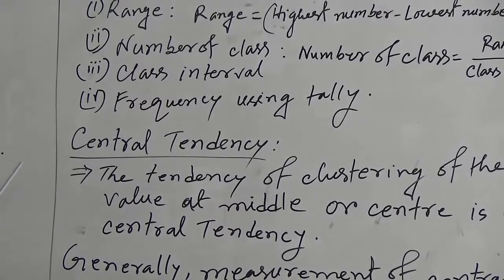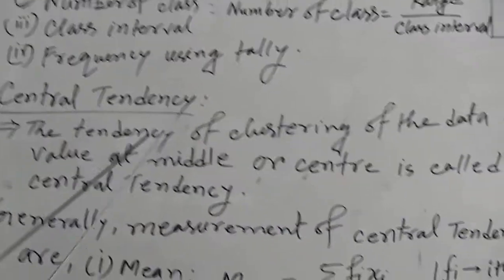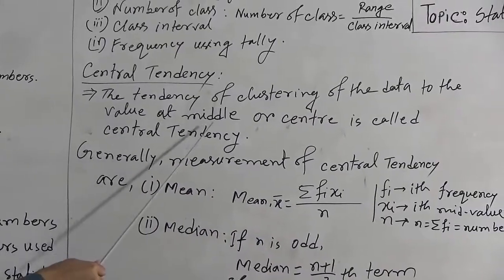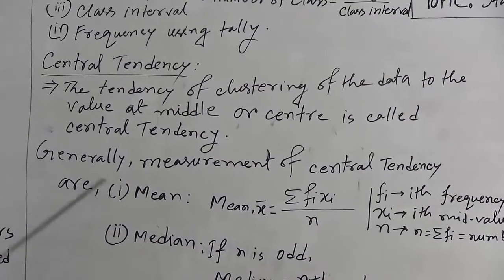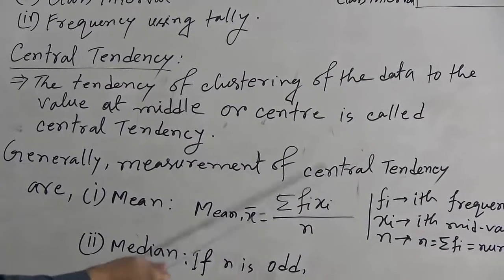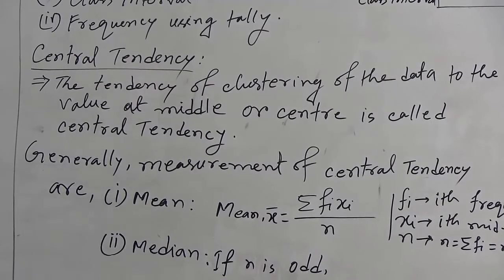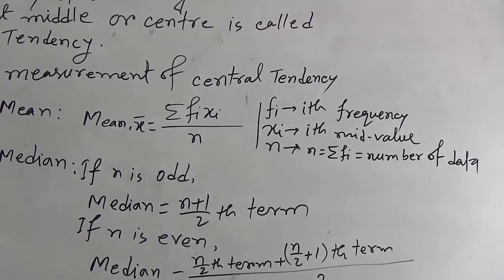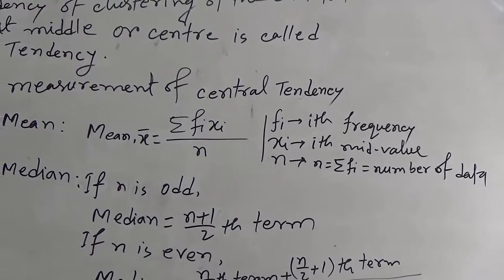Now, let us come to the next point, central tendency. The tendency of clustering of the data to the value at the middle or the center is called central tendency. Generally, measurements of central tendency are mean. Mean means we have to find the sum of the data, and then if we divide the sum by the number of data, we will get the mean.